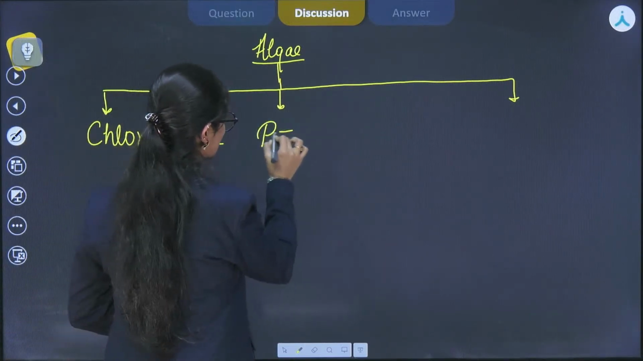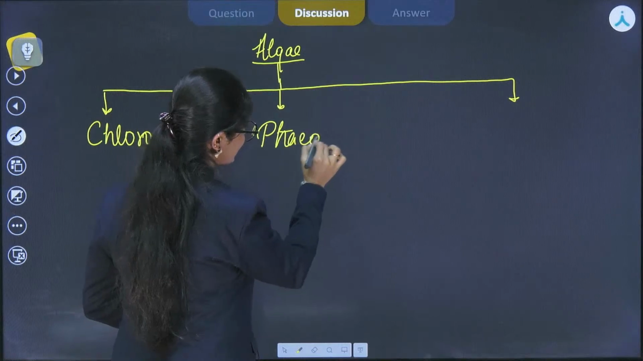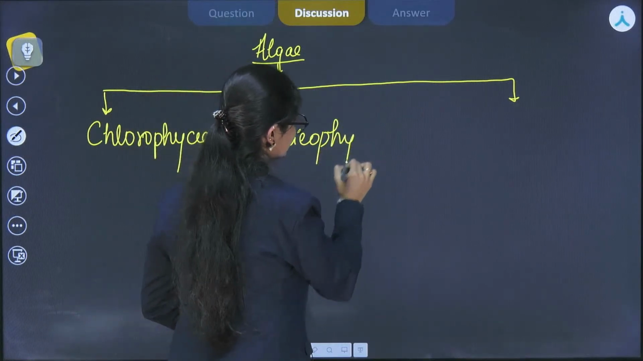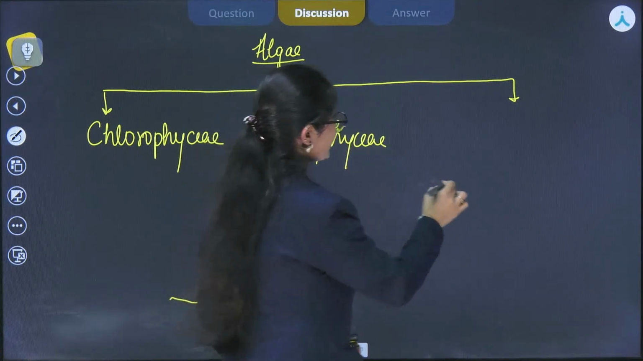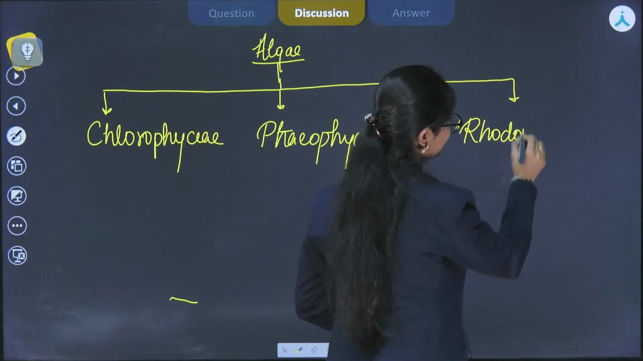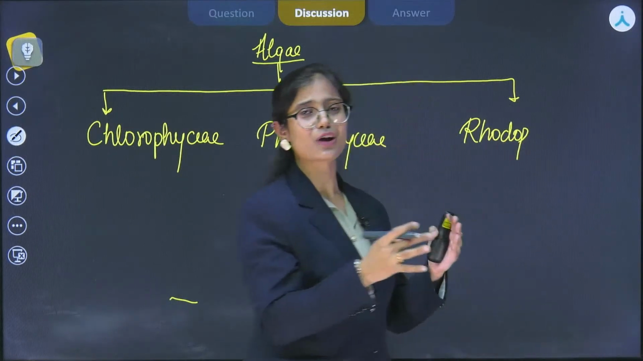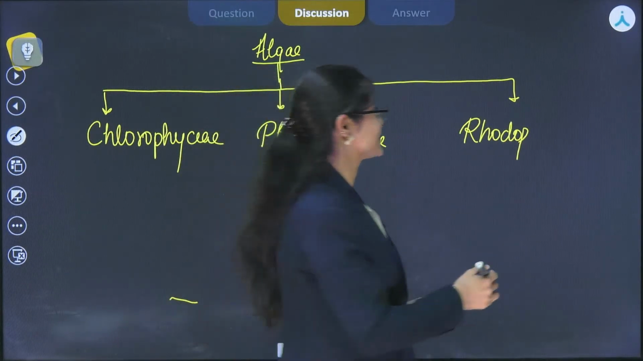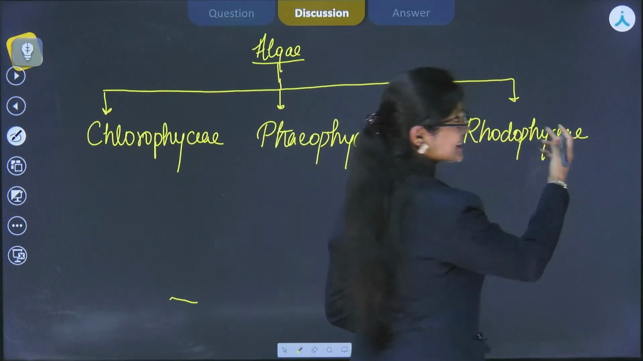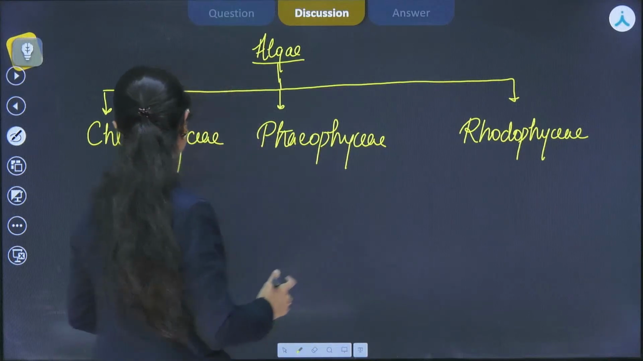Next one is phaeophyceae. इसके नाम से तो पता नहीं चल रहा, but its common name is brown algae. Third one is rhodophyceae. Rhodo means red, it starts with R, and this name also starts with the alphabet R, so we can see that the common name is red algae.